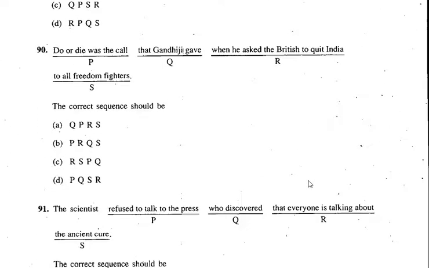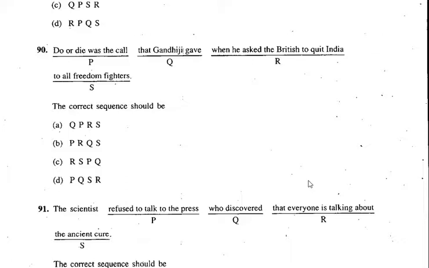Do or die was a call that Gandhiji gave when he asked the British to quit India to all freedom fighters. Do or die was a call that Gandhiji gave to all freedom fighters. See, after gave, to all freedom fighters should come. Quit India too? No. The call to, see, do or die was a call to all freedom fighters. That is also correct. That Gandhiji gave to all. That sounds better. QS. Where has QS come? It is there in B. That Gandhiji gave to all freedom fighters.